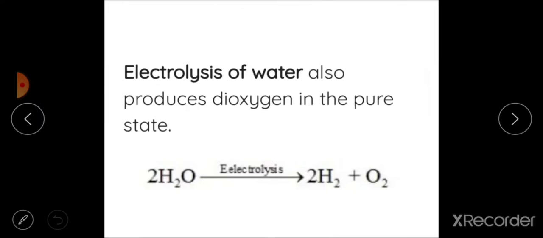Then the third method is by electrolysis of water. This dioxygen can be prepared on a large scale by electrolysis of water. When hydrogen gas is liberated at the cathode and oxygen at the anode, this water molecule, 2 H2O, undergoes electrolysis to produce 2 H2 plus O2 gas. Here hydrogen is liberated at the cathode and oxygen at the anode.